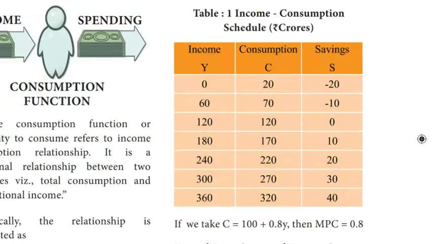Income consumption schedule. This schedule has three columns: first income, second consumption, third savings. If we take C is equal to 100 plus 0.8Y, then MPC is equal to 0.8. Here 100 means autonomous consumption, and 0.8 means marginal propensity to consume.